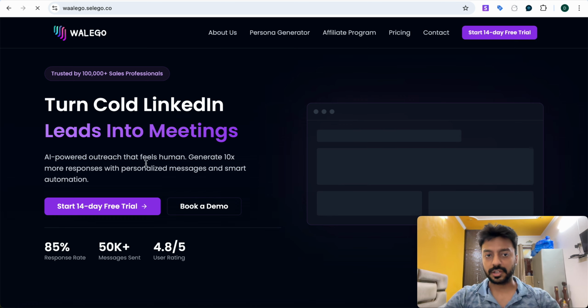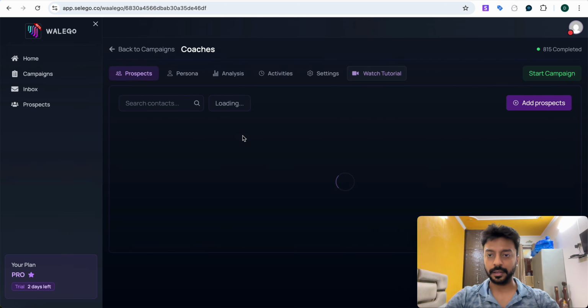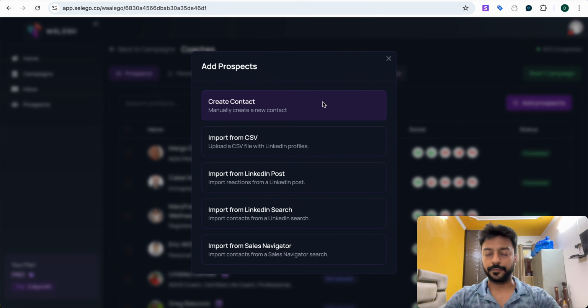You just have to connect your LinkedIn account, and once you have connected your LinkedIn account, you need to provide a list of prospects on which you want to run the automations, right? In order to do that, it gives you different options. For example, you can manually create your contact list, or you can download the list from LinkedIn and then upload your CSV.